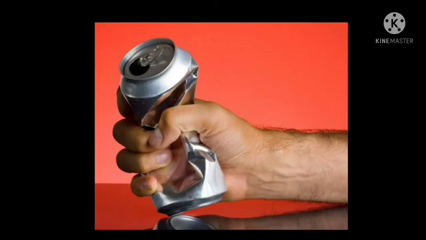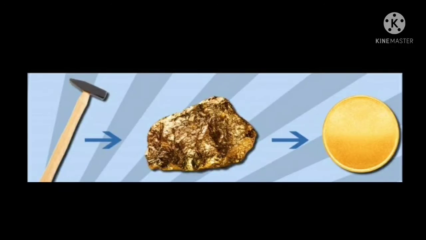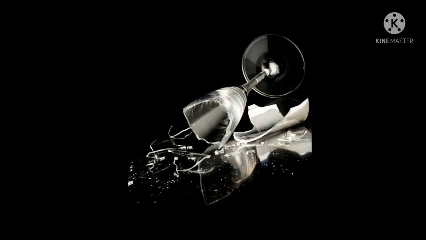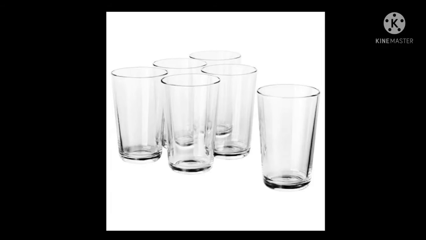For example, a metal wire can be bent by twisting or can be flattened into a sheet by hitting it with a hammer. Some solids do not bend. They break into smaller pieces when force is applied on them. For example, glass.